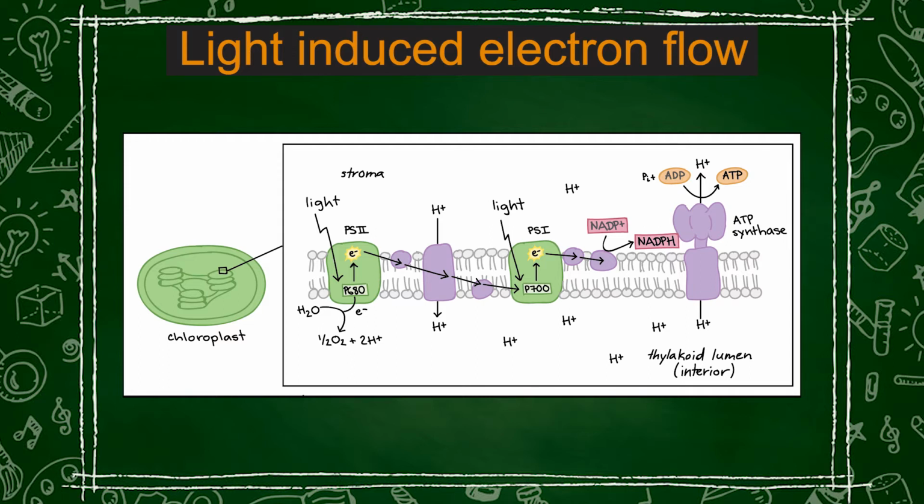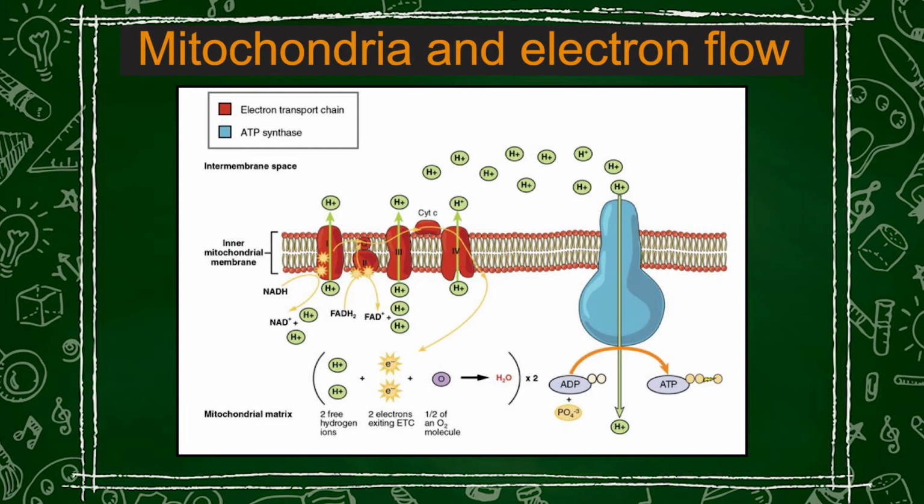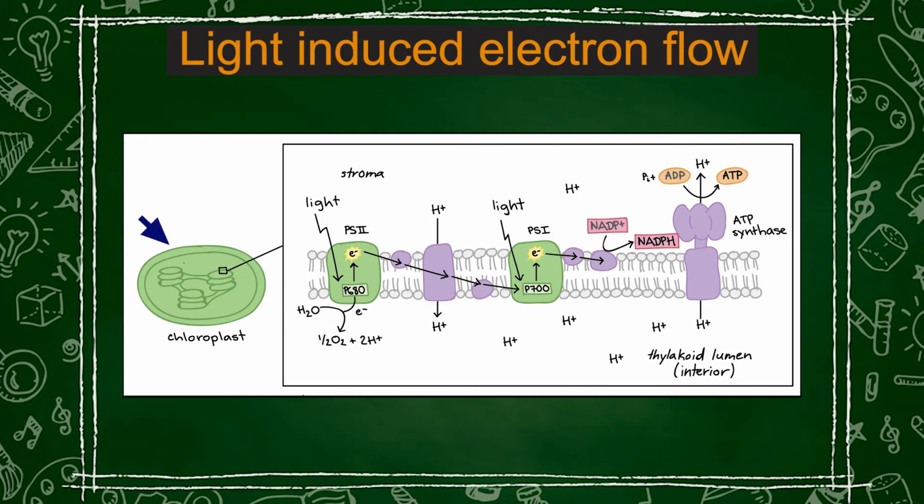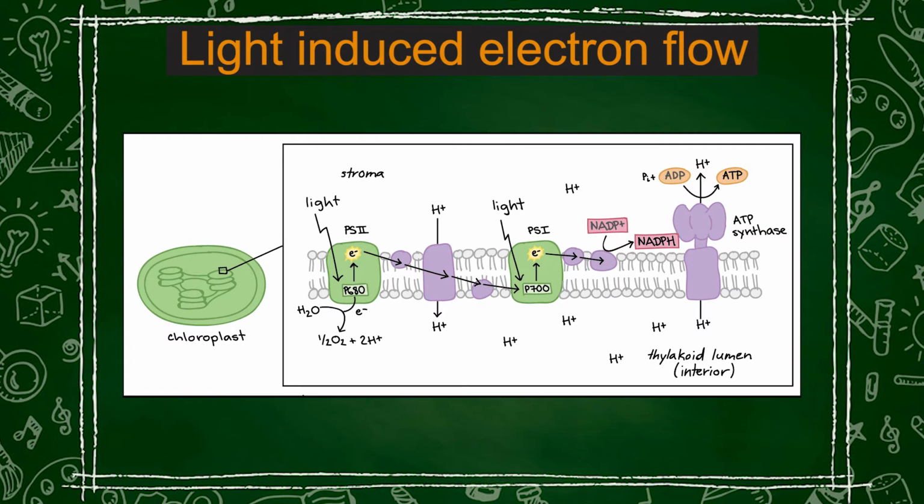Now, such a process also occurs in another organelle, the mitochondria. Mitochondria also show oxidative phosphorylation. Hence, both chloroplast and mitochondria induce an electron flow. Through this electron flow, there is a net movement of protons, and this net movement of protons causes ATP formation. So if we compare both processes, they share some similar features.